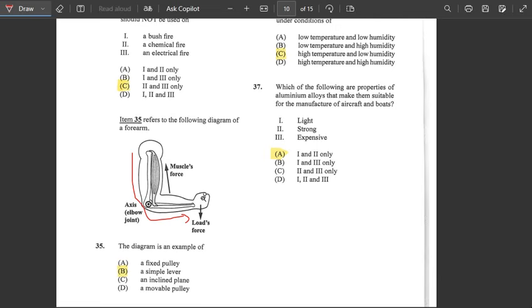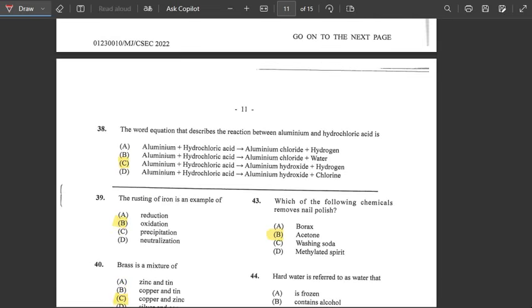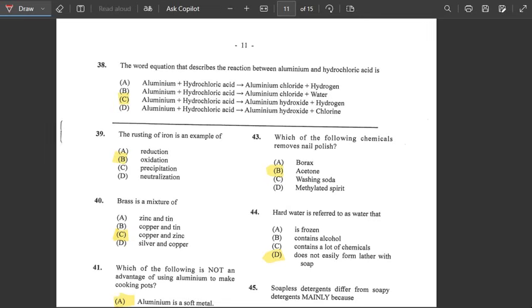Alright, number 38. We're almost through. The word equation that describes the reaction between aluminum and hydrochloric acid is: aluminum plus hydrochloric acid gives aluminum chloride plus hydrogen. So the answer would be C.